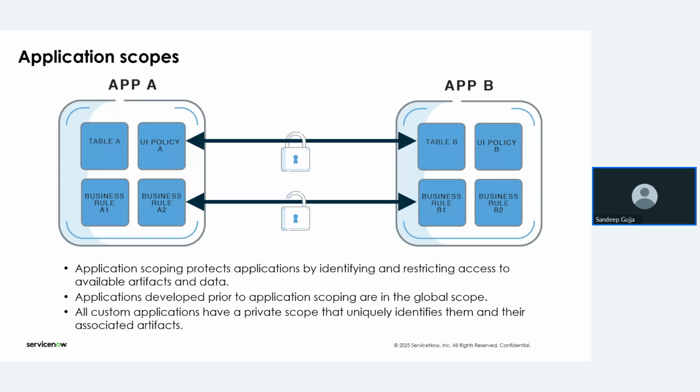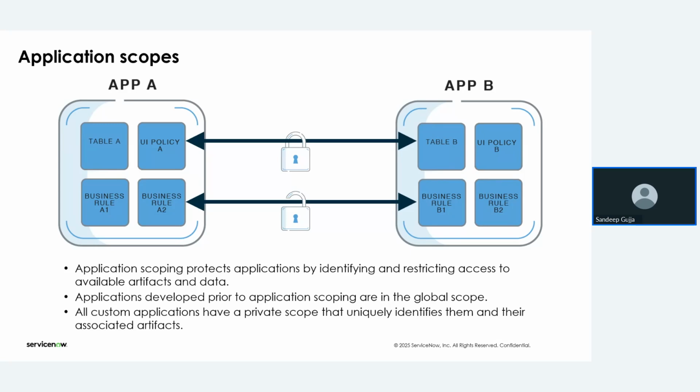Application scope protects the application by identifying and restricting access to available artifacts and data. That is the simple thing it is telling us. Whenever you give a separate application scope to the application you are building, it automatically gives some protection for that application. It also restricts other users, so they can't even find that application. Coming to security, this is the best thing that we can provide.